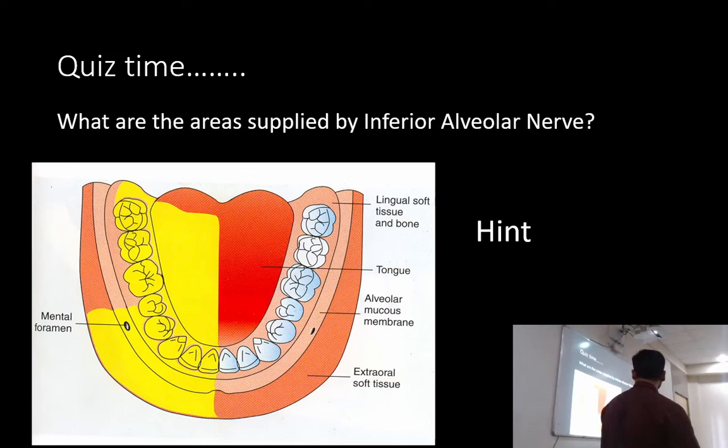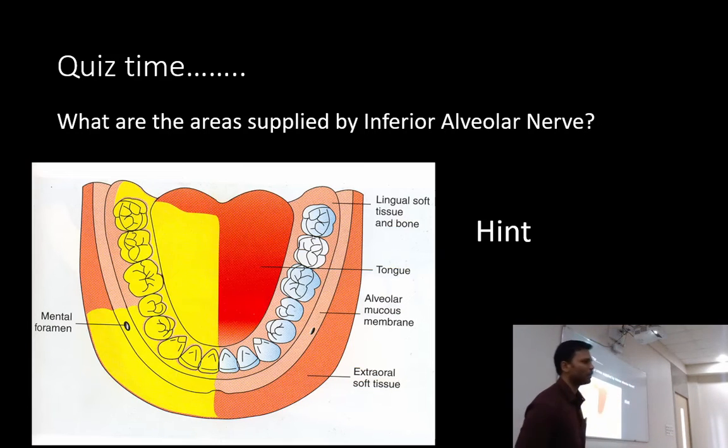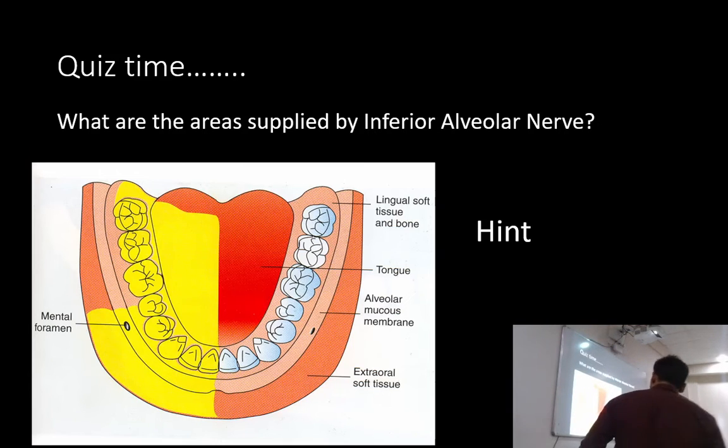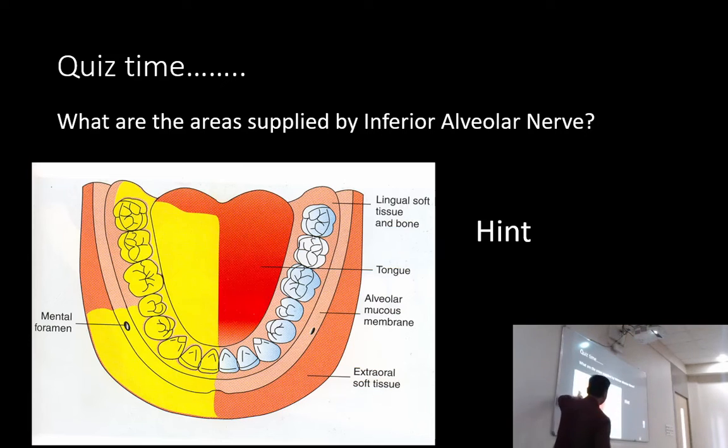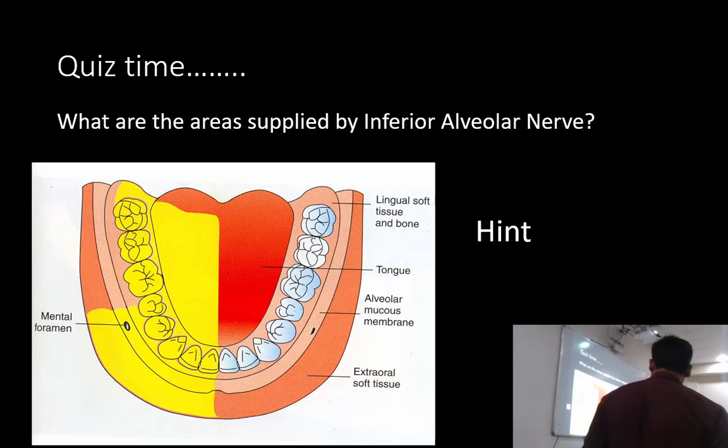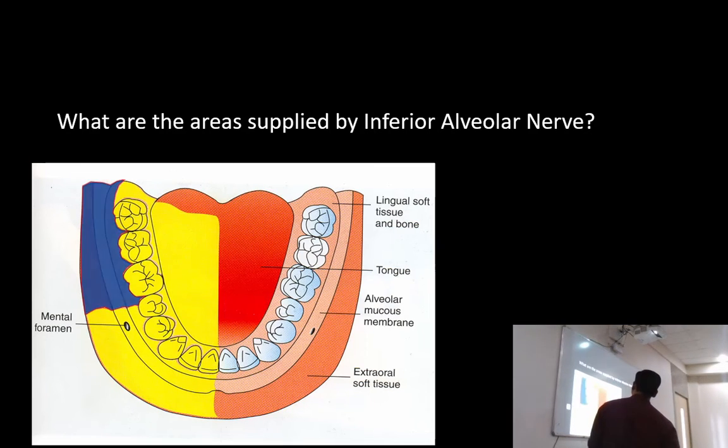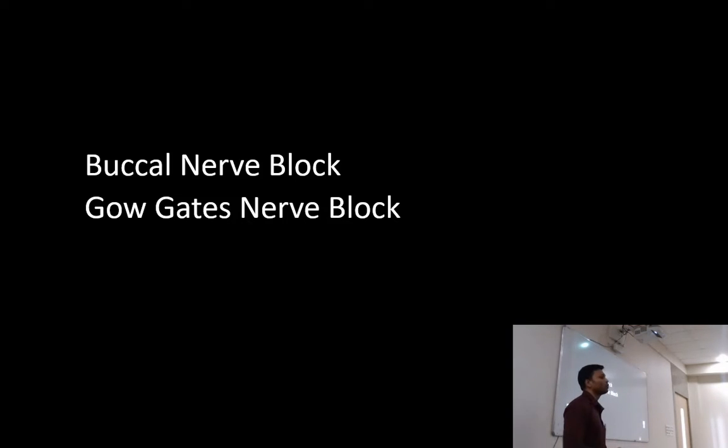Lip region, yes. This is the buccal mucoperiosteum anterior to the mental foramen. Then we have all the teeth, body of the mandible, and in the majority of cases we have lingual anesthesia also, tongue and floor of the mouth, right? But do you see this area? What about this area? If we have to do some surgery, in case of surgery, if we want to extract these teeth, we are going to manipulate this buccal soft tissue in the molar region also. What happens to that? So for that, we have the buccal nerve block and Gow-Gates nerve block.